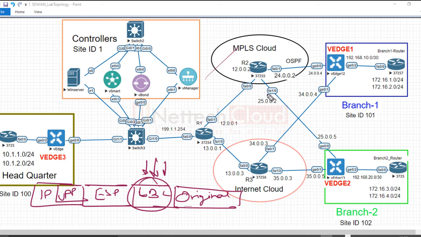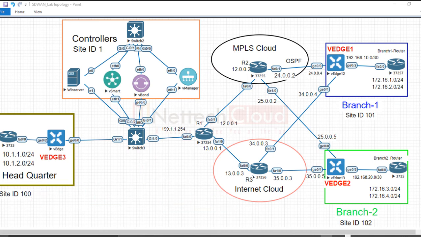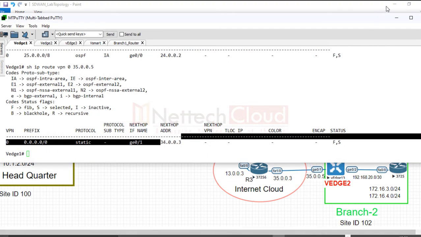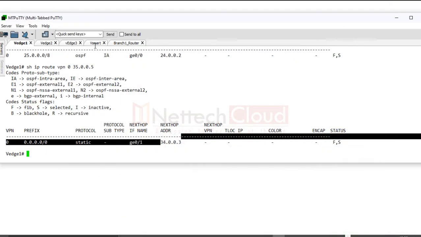And of course, VPN 10 by default will never communicate with VPN 20 or any other VPN. It means by default intra-VPN communication. So basically, this VPN ID label is added next to this ESP header, right, in data plane exchange. So it's strictly isolated.